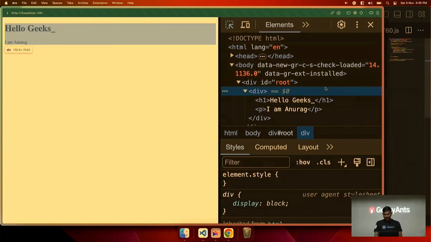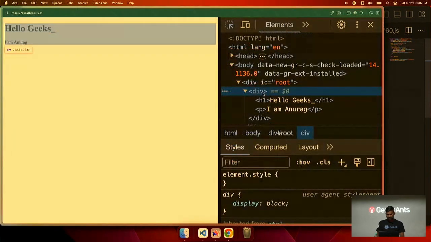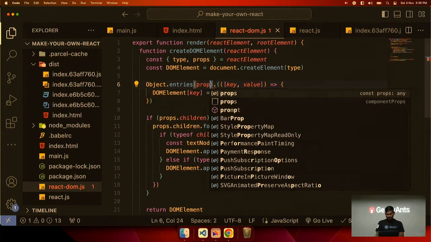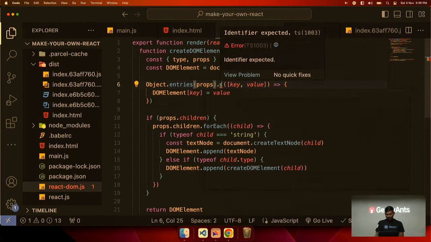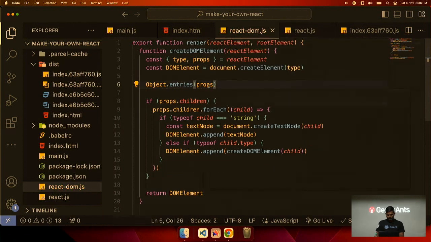So if we come here and refresh, it didn't come here. Let me check. Object.entries. Okay, sorry, I have 1 second. I forgot to put here props. Props. So we will loop over this. I forgot the syntax itself.